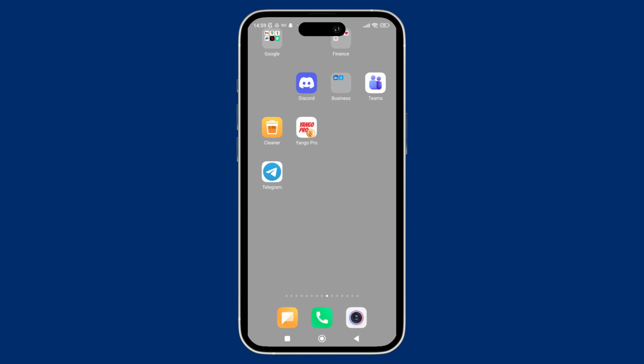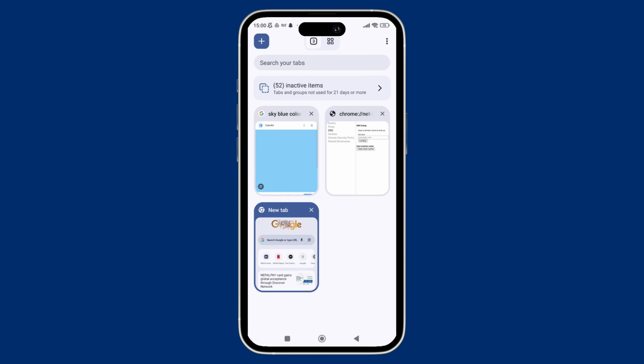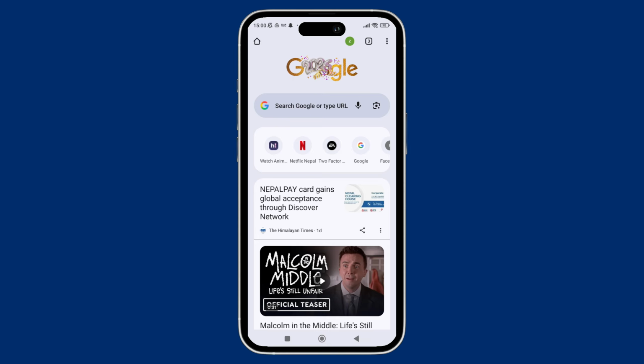Sometimes a specific tab may be muted. So here you can just tap on the tab icon, and there you can make sure that the website isn't muted. And if available, you can just reload the page and check the sound. And with that, moving forward to step 3, that is to check the site sound settings.